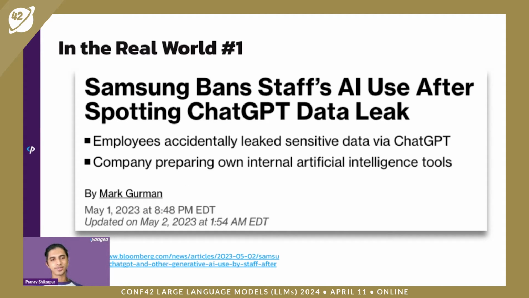Let's look at a real world use case where this took place. When ChatGPT initially released, Samsung had to ban all its staff from using ChatGPT due to a data leak of their internal source code. After ChatGPT launched, a couple of employees stuck internal code into ChatGPT, and because it was using user inputs to train and improve, they found data leaks of their internal code base.